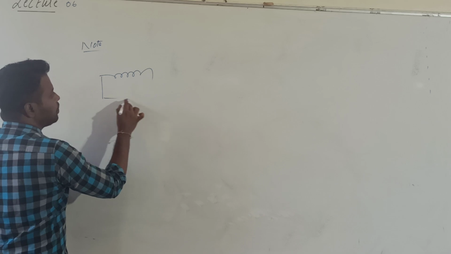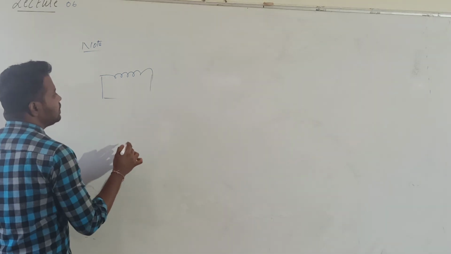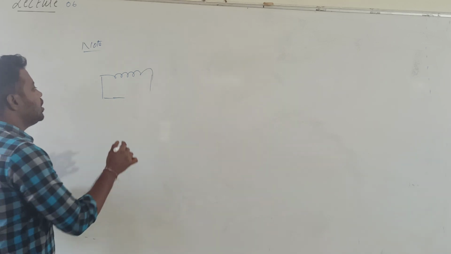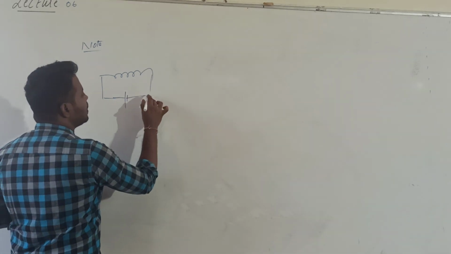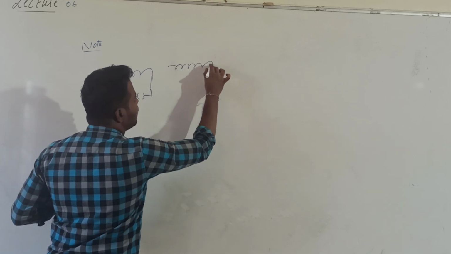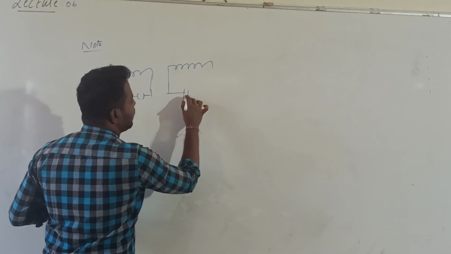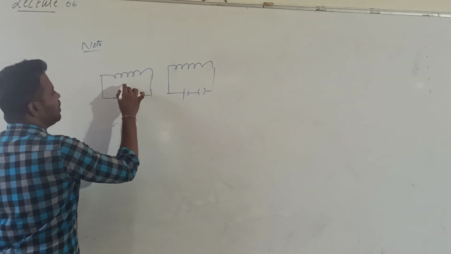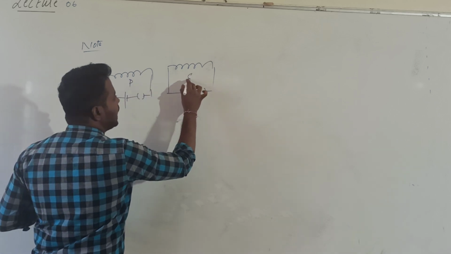This is one coil, and one more coil is there. Both the coils are carrying current. This coil has a plug key, and this is one more coil, also connected to a battery along with a plug. Let me call this coil number 1 or primary coil, and this is the secondary coil.